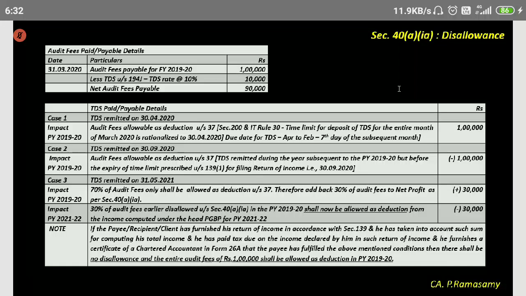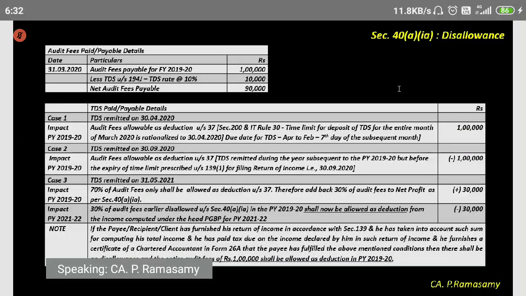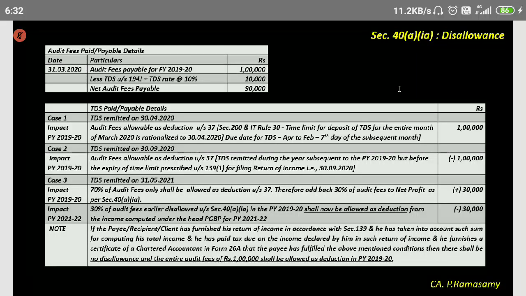Now, in case the auditor has shown it in his return of income as his income, and he has filed his return within the due date under 139(1), and if he has paid the tax according to his income from a lot of people, his PGBP income, and if the payer, the client, is able to furnish a certificate from a chartered accountant to the income tax department that the payee has fulfilled the above mentioned conditions, then no disallowance, and the entire audit fees of 1 lakh shall be allowed as deduction in previous year 2009.